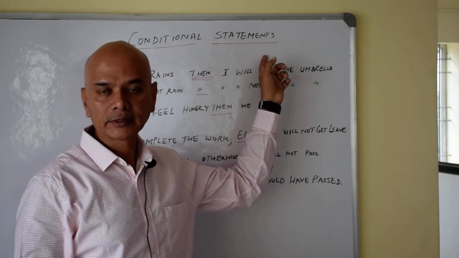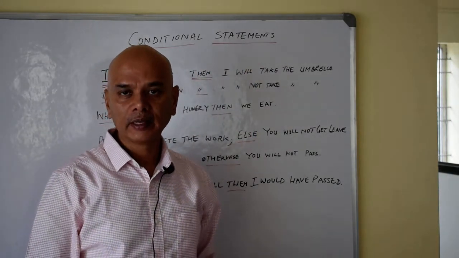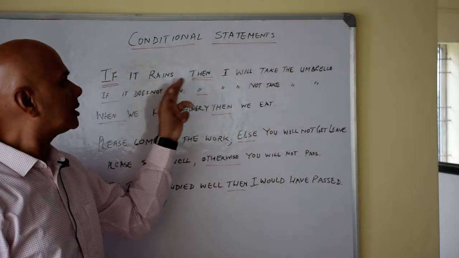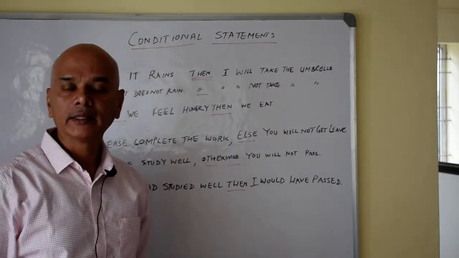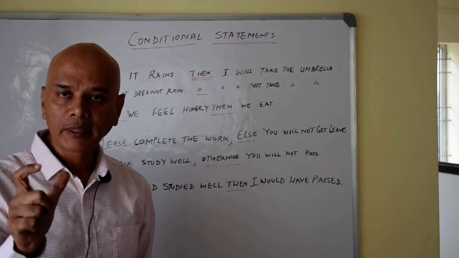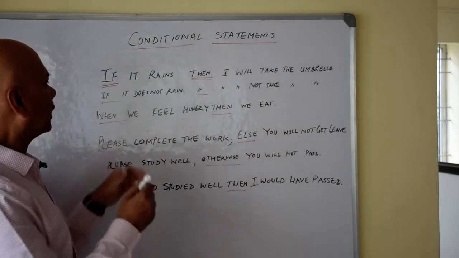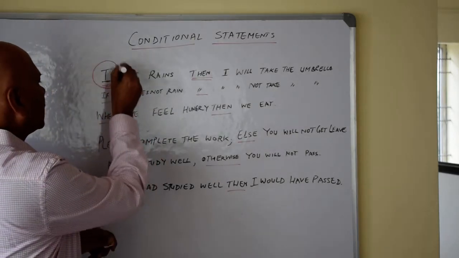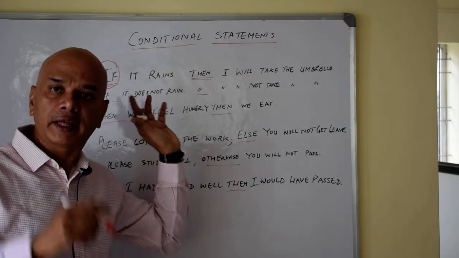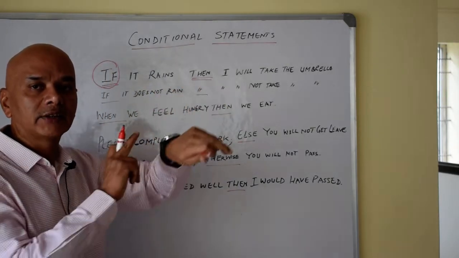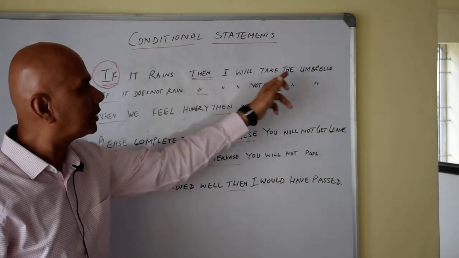Conditional statements in English, right? If it rains, then I will take the umbrella. These are conditions. If something happens, then I will do this. So if you see, there are two things. First is a condition, if. If the rain happens, if it rains, then is related to time. Then I will take the umbrella.